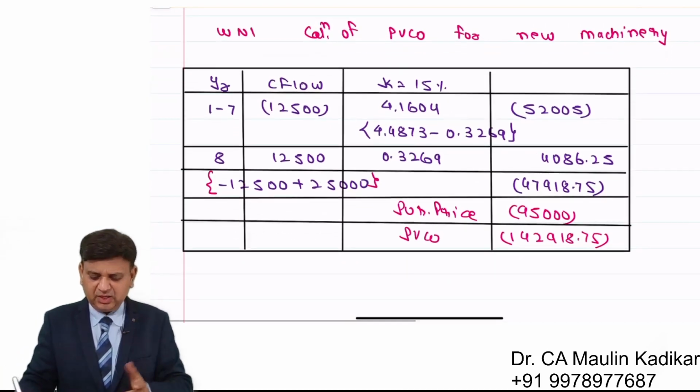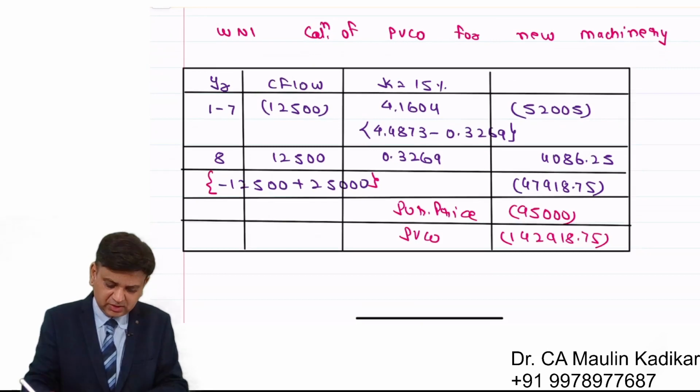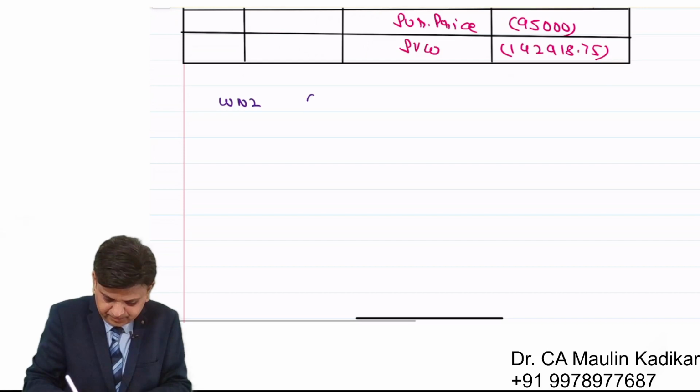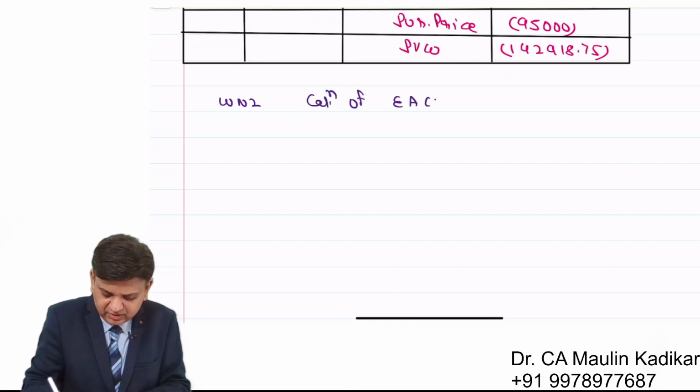Okay. After we make this calculation, dear students, we'll compute working note number 2. Calculation of equalized annual cash outflow.